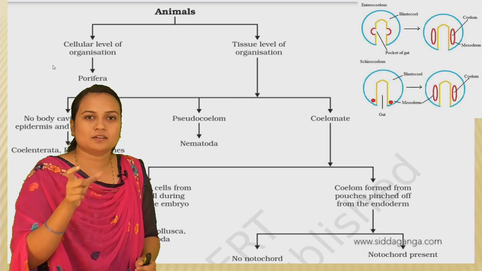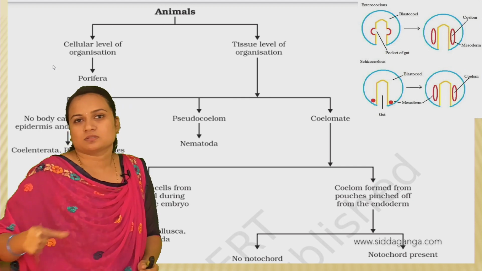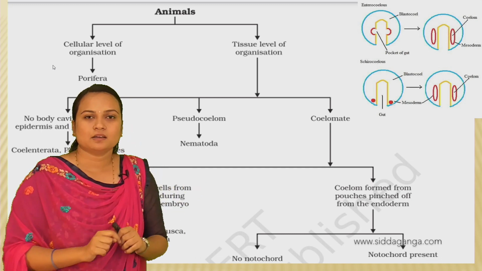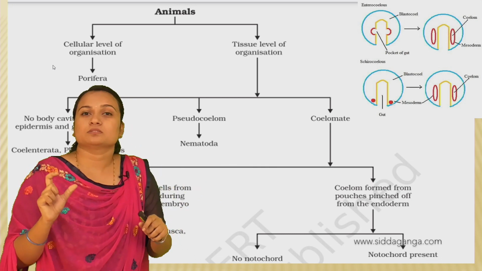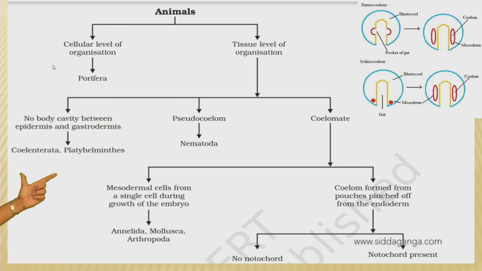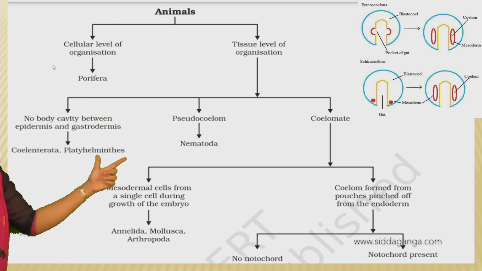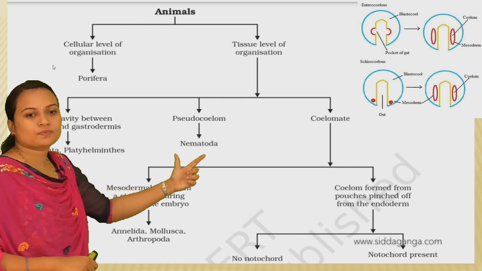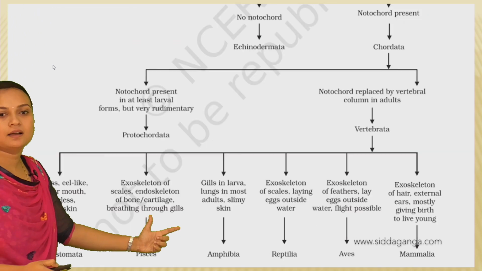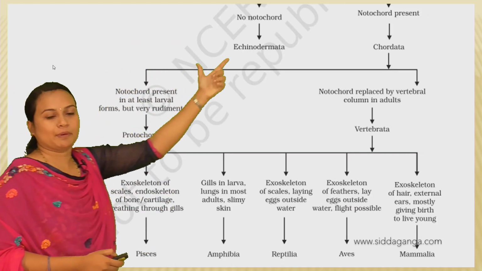The sequence was kingdom, phylum, class. From the kingdom Animalia, it is then subgrouped into the phylum. So here the phylum Porifera, Coelenterata, Platyhelminthes, Nematoda, Annelida, Arthropoda, Mollusca, and Echinodermata.